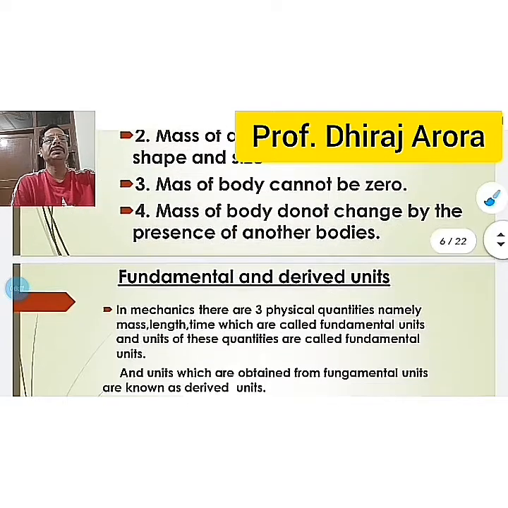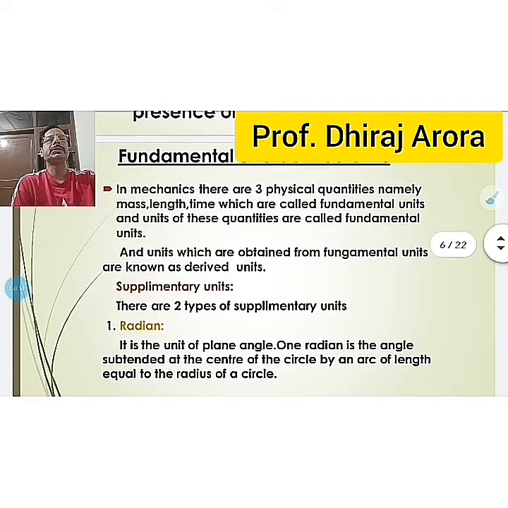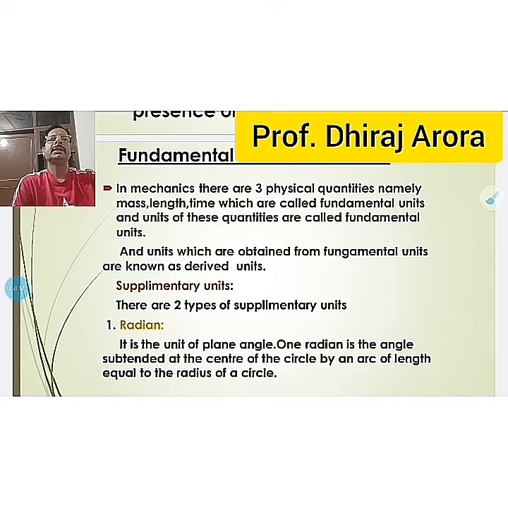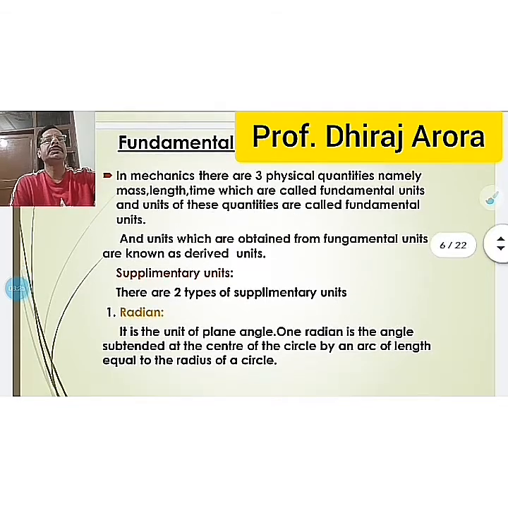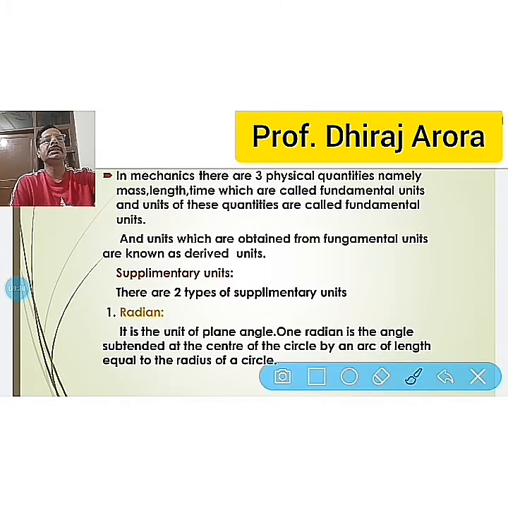Next we move on to fundamental and derived units, which I was talking about earlier also. What are the fundamental units? In mechanics there are three physical quantities, namely mass, length and time. So these are the three basic fundamental units. With the help of these units we can derive many more units, and those are known as derived units.